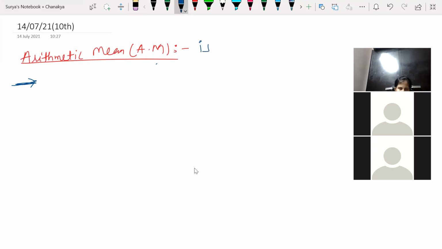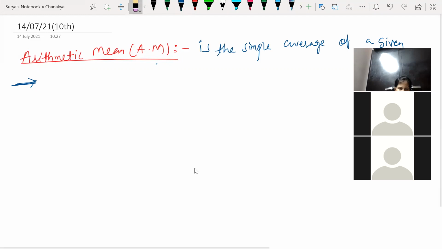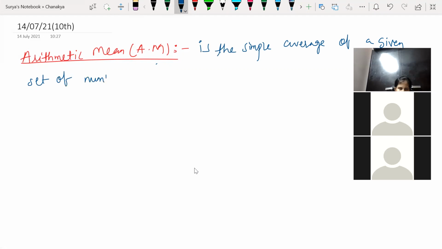Arithmetic mean is the simple average of a given set of numbers.